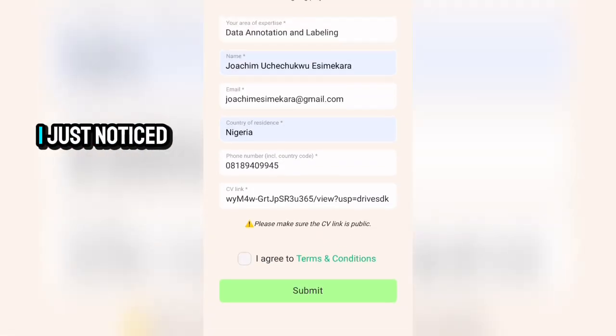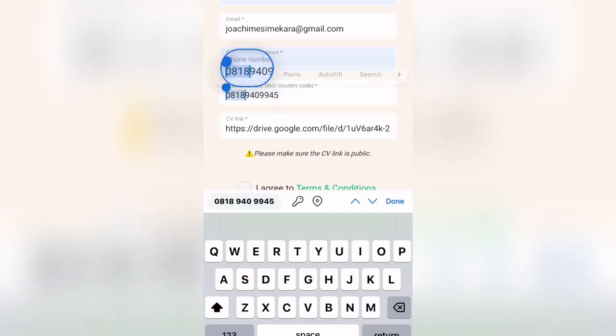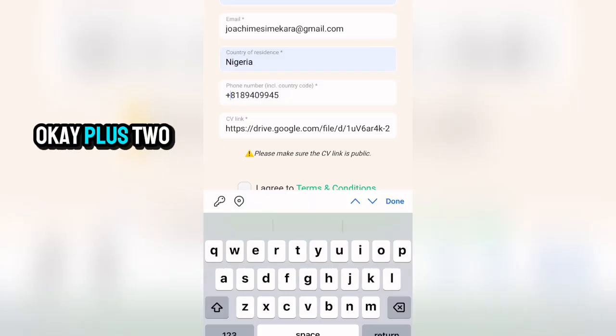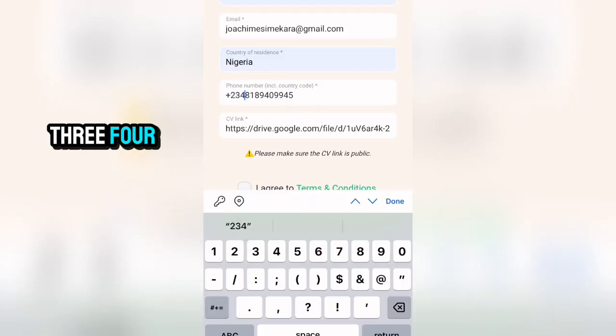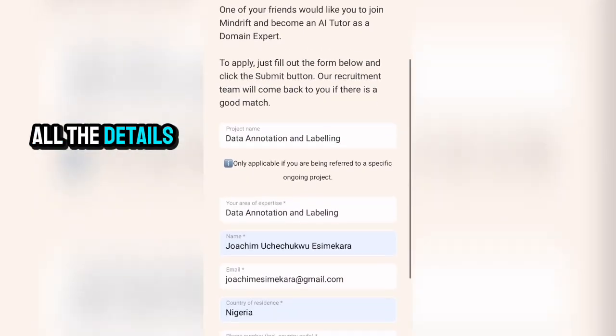So right now I just noticed something that it said phone number include country code. So we are going to be removing this first 0 right here. Let's quickly remove this first 0 and add plus 234. Yes, so we have plus 234. This is the number. So you can see that I am done with all the details that are required.